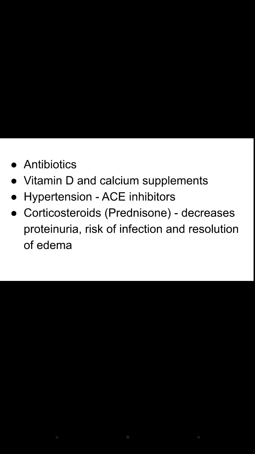Then vitamin D and calcium supplements, and for hypertension, ACE inhibitors. Corticosteroids are also given, for example prednisone. These decrease the proteinuria, the risk of infection, and help edema resolution. Immunosuppressants like cyclophosphamide may also be indicated in recurring nephrotic syndrome in corticosteroid dependent or intolerant people. So basically, if nephrotic syndrome can't be managed with corticosteroids, we can give immunosuppressors.